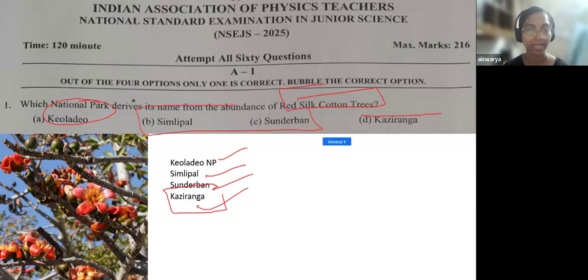Now you have two options, B and C. Sundarban National Park is in West Bengal, and it derives its name from the Sundari mangrove tree. So the name is from that plant itself. So it is not Sundarban, but Simlipal. The name Simlipal is derived from the red silk cotton tree only. So here the answer should be option B.